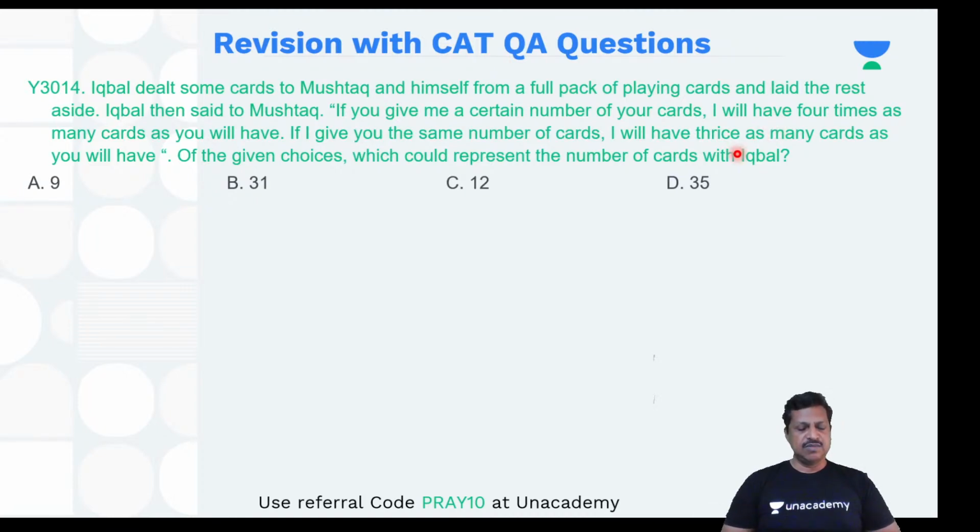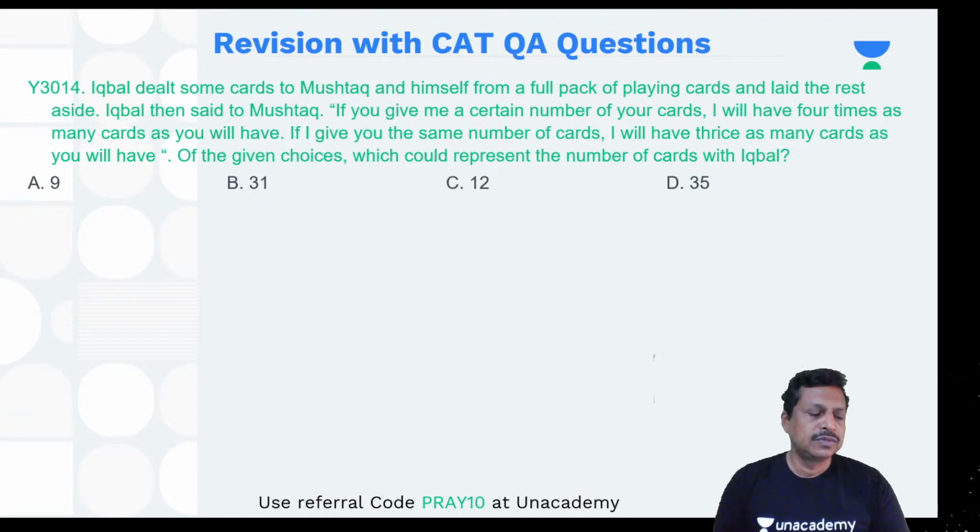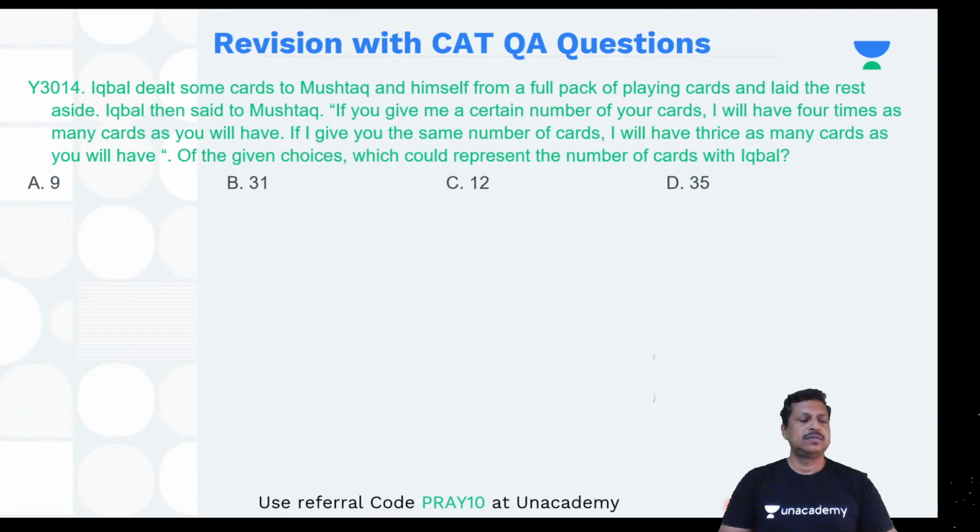You can write the answer in the chat box if you want.